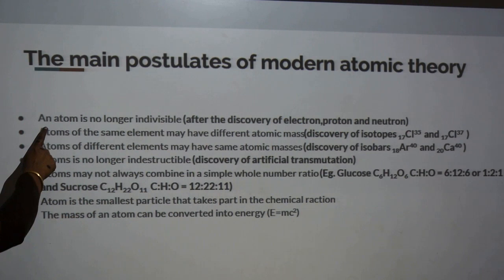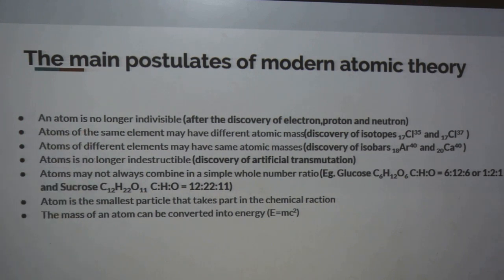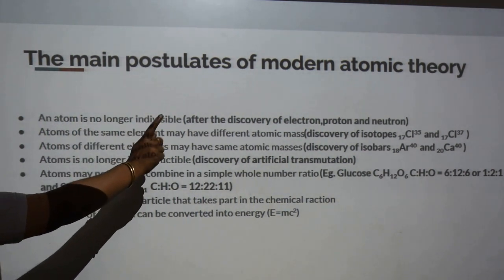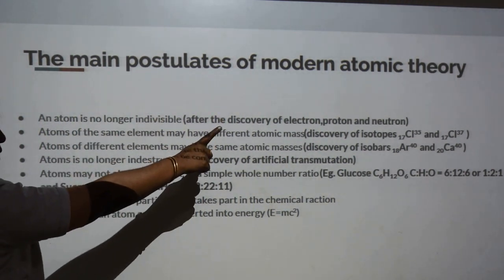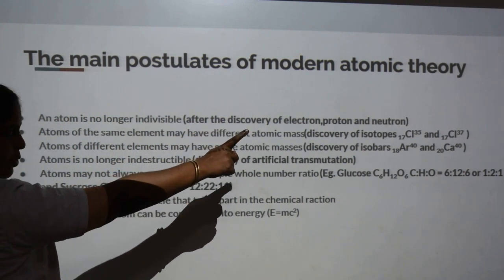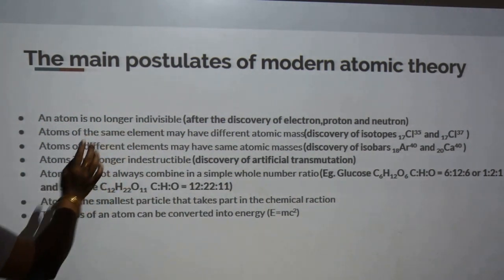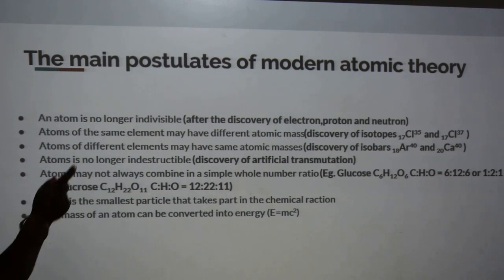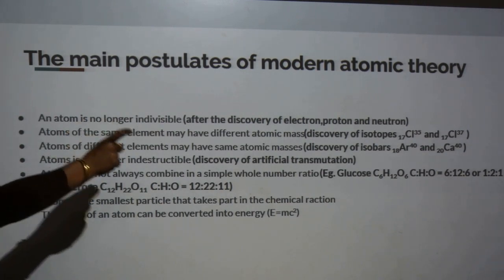The first point: an atom is no longer indivisible. That is, an atom is a divisible particle. This came after the discovery of the electron, proton and neutron. Electrons, protons and neutrons are the subatomic particles of an atom.